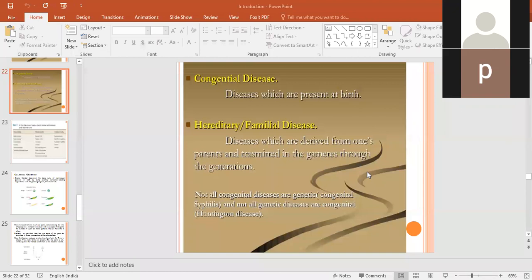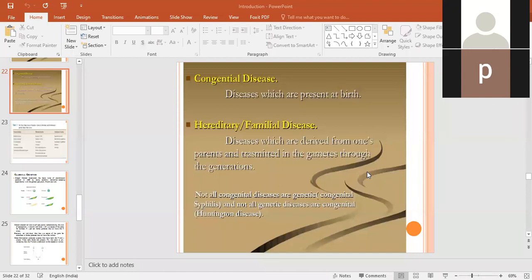Now, an important thing: not all congenital diseases are genetic. Only a few congenital diseases are genetic. For the remaining congenital diseases, the gene responsible for causing the disease is present on the autosomes. Autosomes means the chromosomes which differ from the X chromosome.